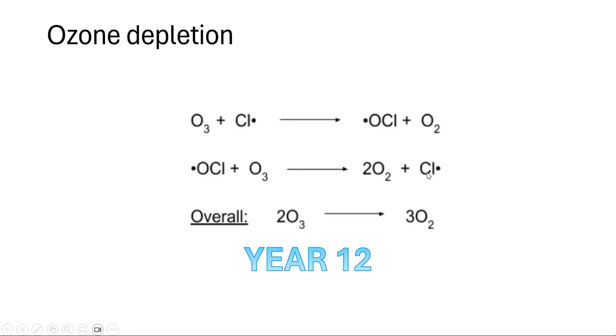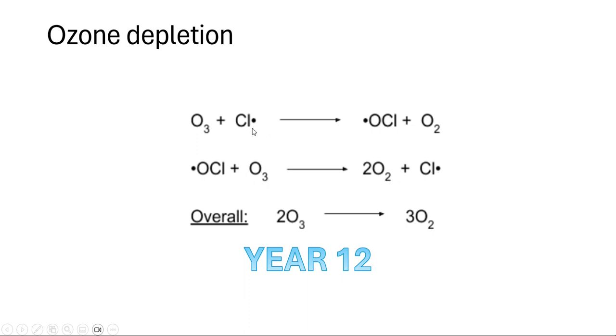Ozone depletion is a simple reaction. Ozone, O3, is going to react with a Cl free radical. Cl rips off one O, so that becomes OCl free radical, and O2 is formed. O2 can bond by itself, so it doesn't have the free radical on it. Then OCl is going to react with another O3, like in free radical substitution, to create 2O2 plus Cl free radical.